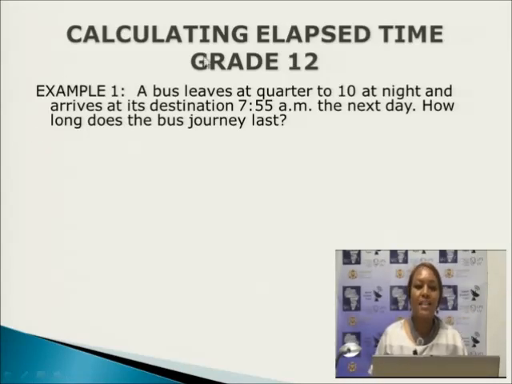So if a bus leaves at 9:45, this is what we need to do. We have two kinds of clocks. The first clock that we know about is the analog clock. When we talk about the analog clock, it is the clock that we normally see which has two arms.